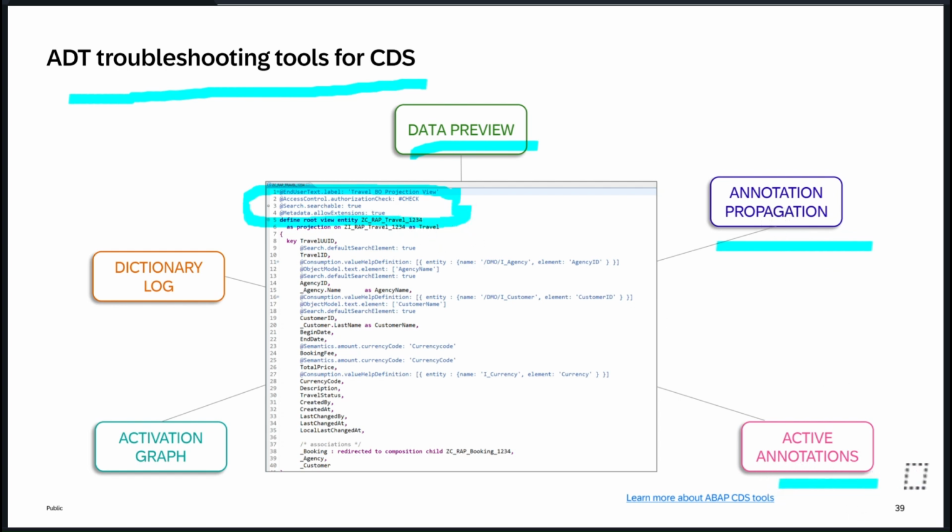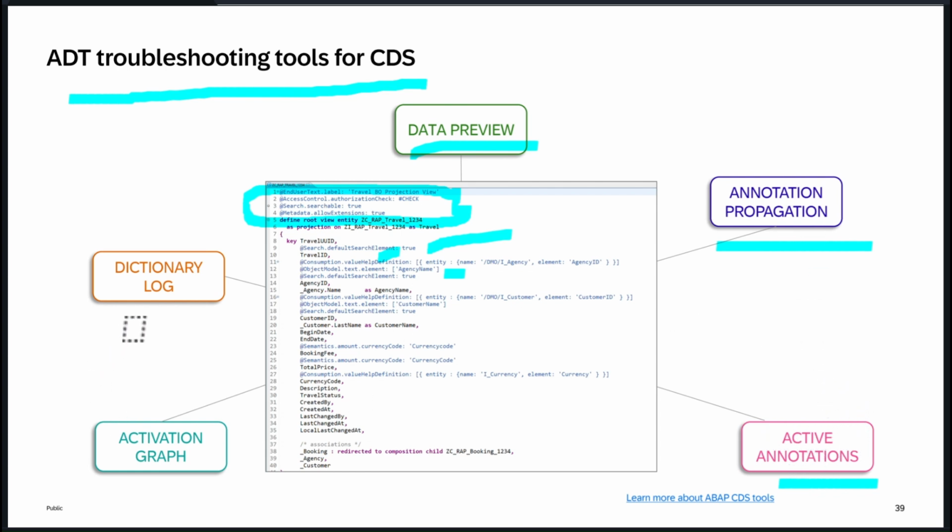Active annotation is something that will tell you for the current view what annotations are there. Like we can see clearly, there is metadata allow extension, end user, search, and default search elements true, assigned to this travel ID. Consumption value help definition annotation is there, object model is there. So we can see this directly, but if you want to see it in a tabular way, it will help you provide it.